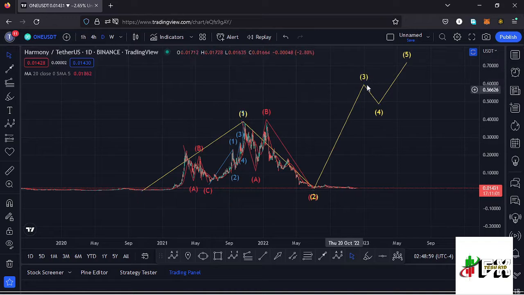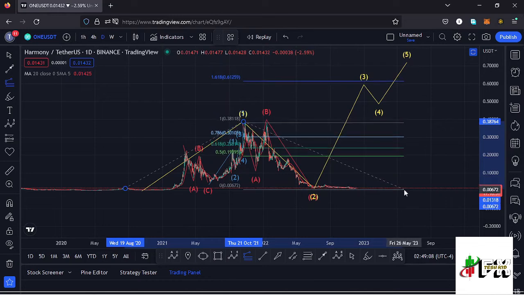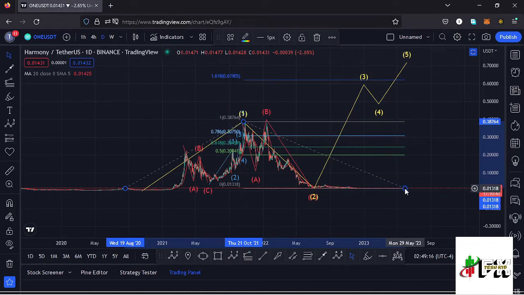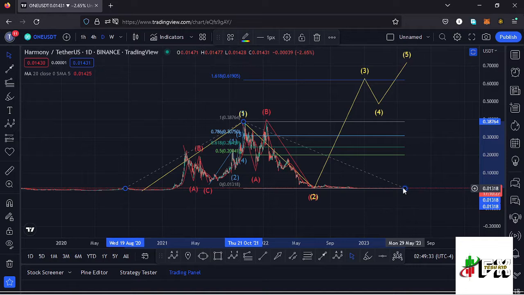And sketching out a minimum target area to the upper side in the formation of this wave 3, using a trend-based Fibonacci, connecting it from the low of the first wave to the high of that wave 1, then dragging the fibs to the low of the second wave. That gives me a minimum target area at the fib level 1.618, and that is at around the $0.619 mark, and that is the minimum that I would expect this wave 3 to the upper side to do in the next bull market. And that is the long-term scenario that I'm expecting to play out here on the HARMONYONE chart.